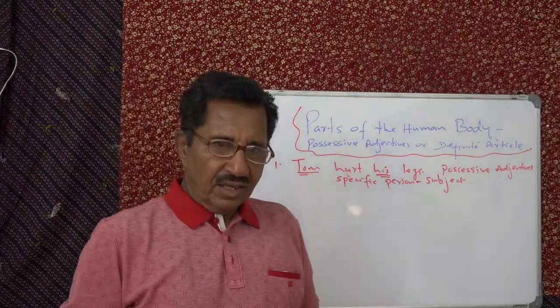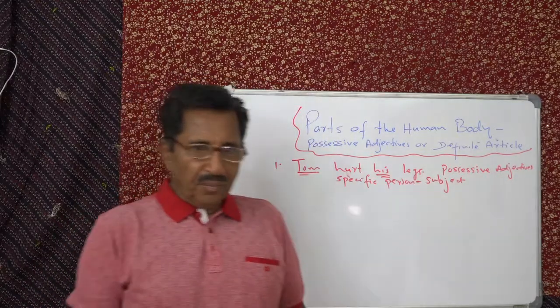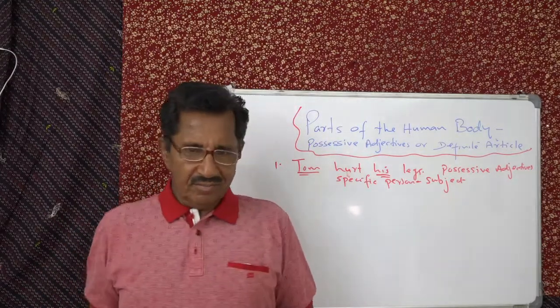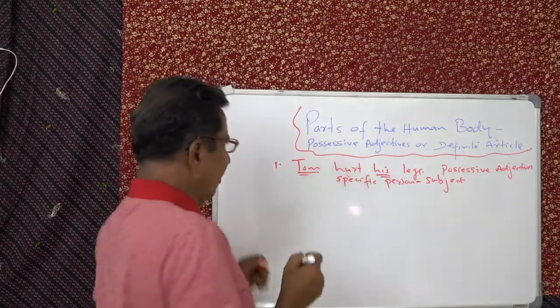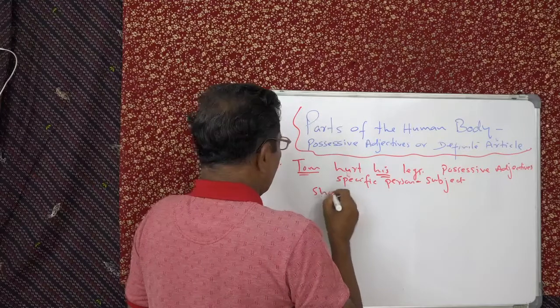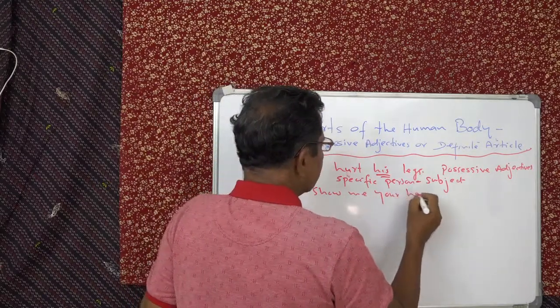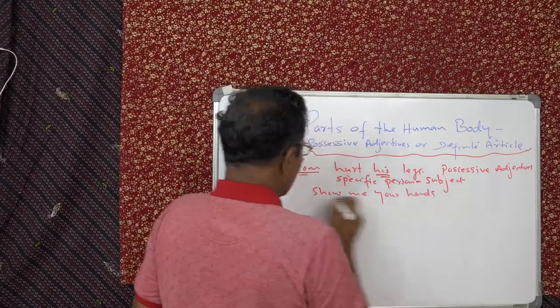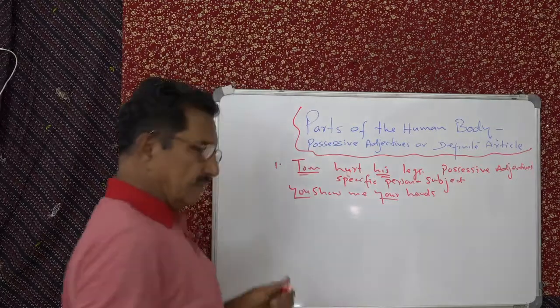Understand? You say like that: show me your hands. You show your hands. That's it. Then you say, show me your hands. That is you, subject. You show your hands.